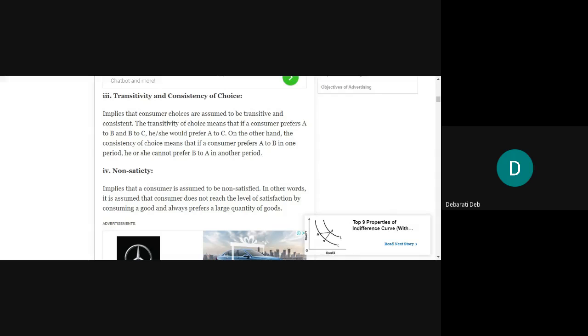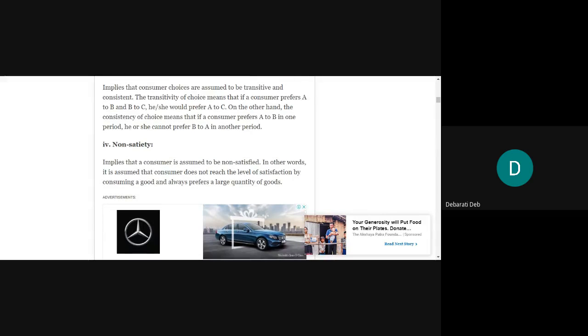In transitivity, if you prefer one product to a second product, and the second product to a third product, then the first and third products can also be compared, and the first product is going to be better than the third. Consistency says that your expression of choice should remain the same. Your preferred product should remain the same, and you should not change your preferences in every period.